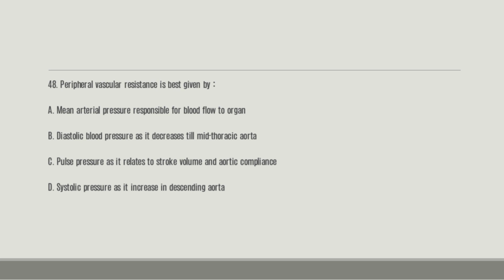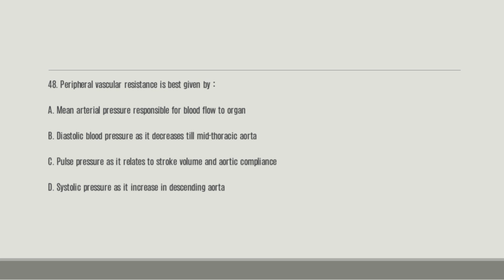Number 48. Peripheral vascular resistance is best given by dash. A, the mean arterial pressure is responsible for blood flow to organs. B, diastolic blood pressure as it decreases till mid thoracic aorta. C, pulse pressure as it relates to stroke volume and aortic compliance.